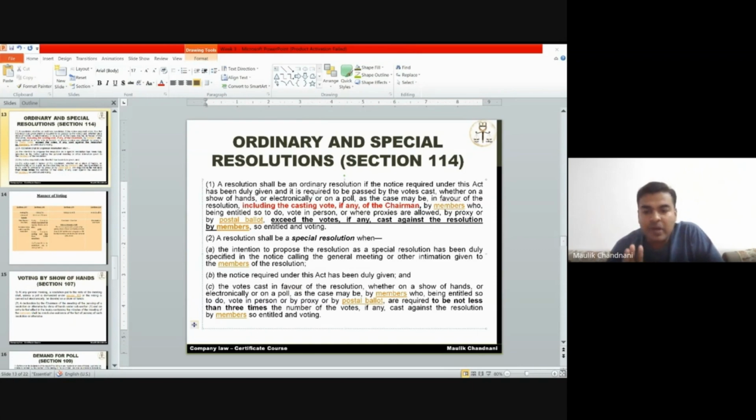Are you getting this point? SR is not passed in favor of the motion, right? The matter will not go ahead. That means the SR is passed against the motion. Motion means the matter. So far, so good. This is the highest level of interpretation of OR and SR.